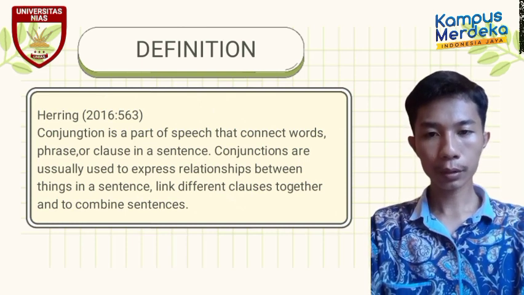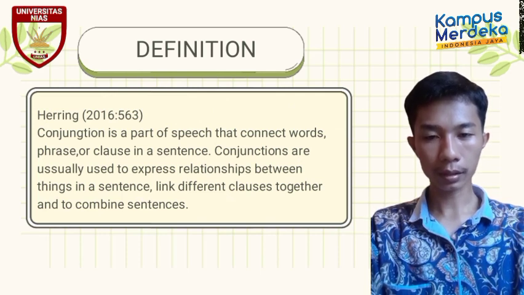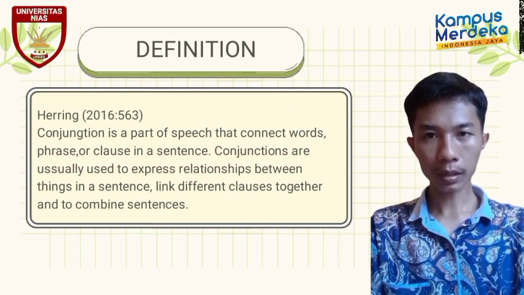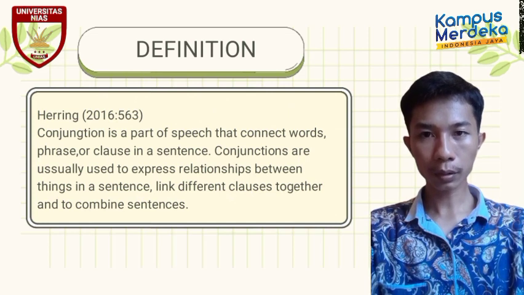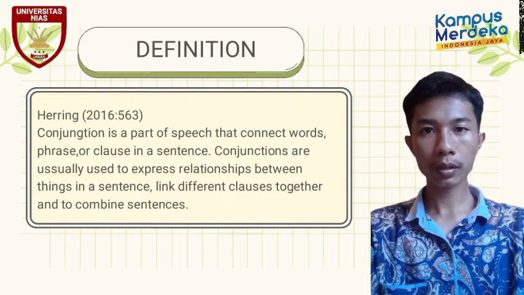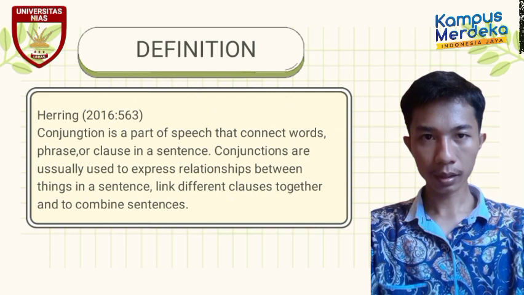So conjunctions are used to explain how things are related in a sentence, link different parts, and unify a sentence. Conjunctions act as important connectors in language to make a sentence sound smooth and well structured.